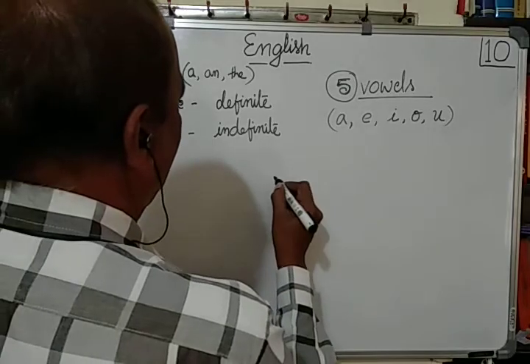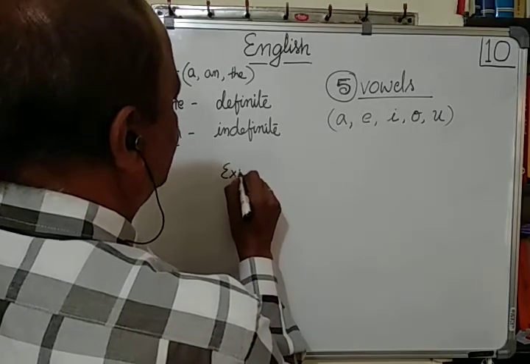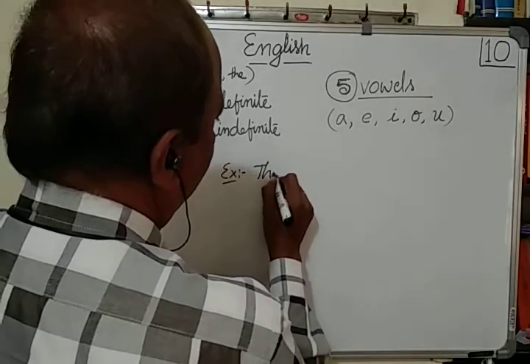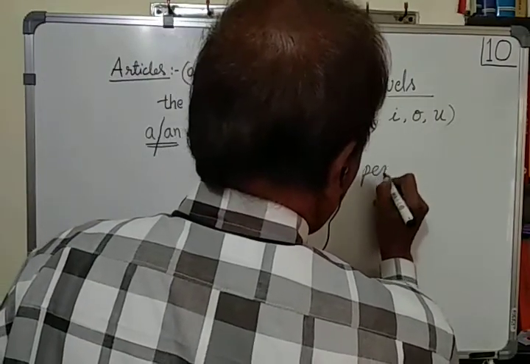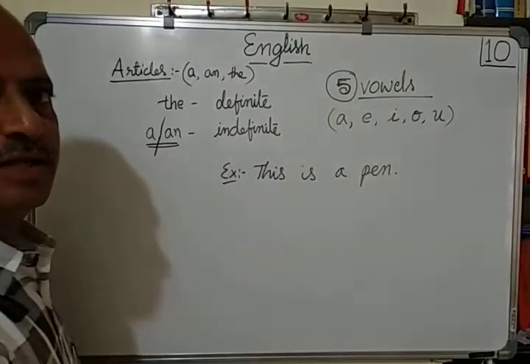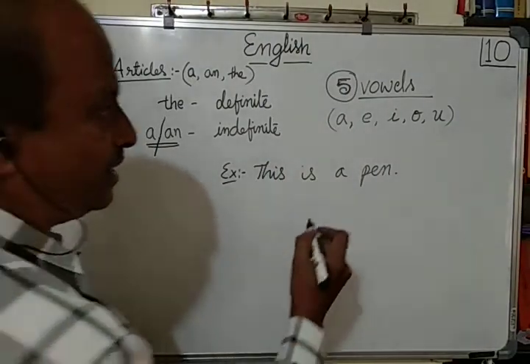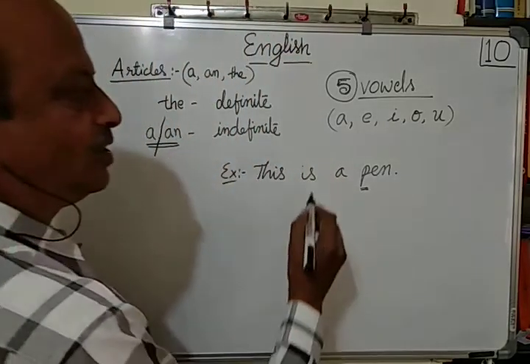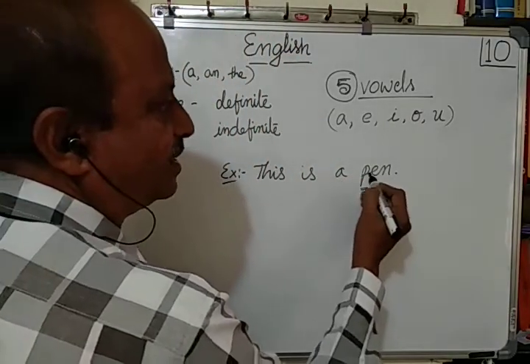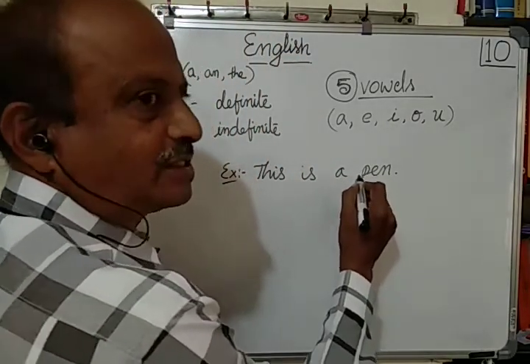For example, what was the example that I had given? This is a pen. That was the example earlier. Now let us see. This is a pen. The word immediately after a is pen. The first letter is P.